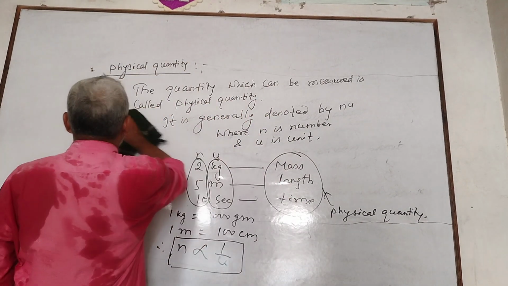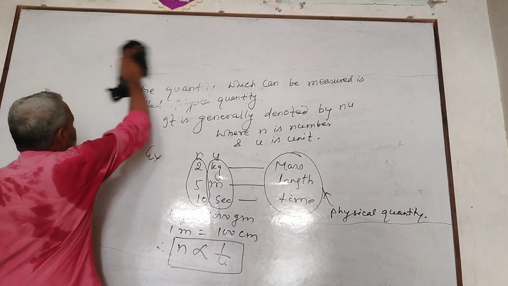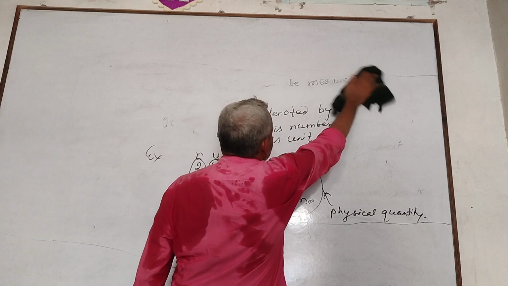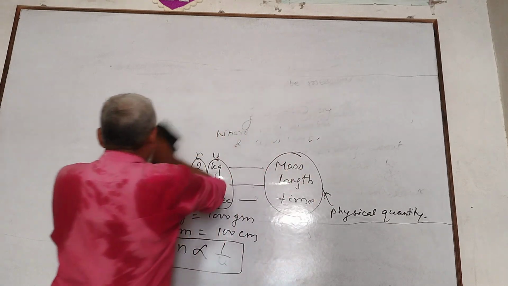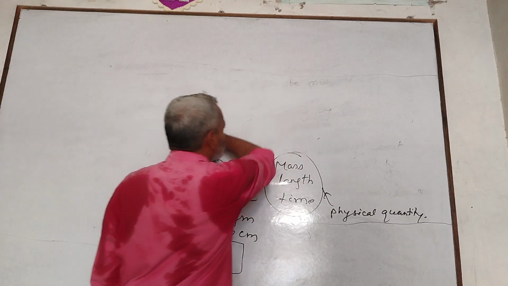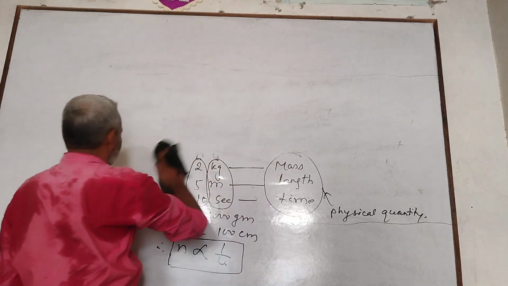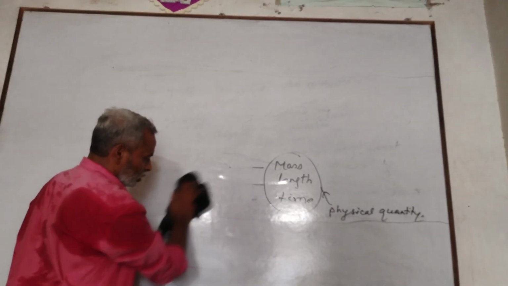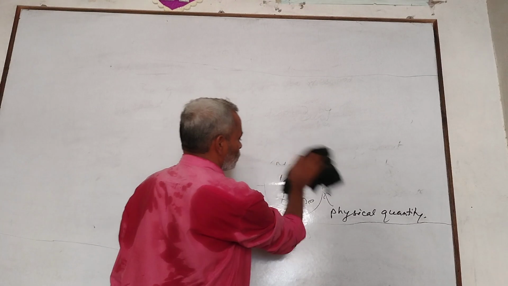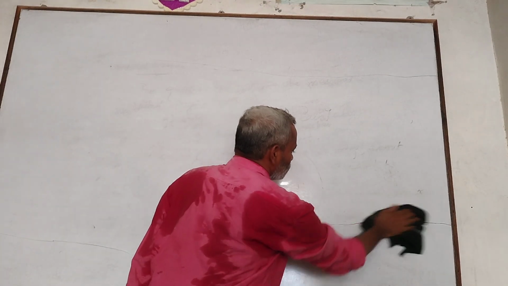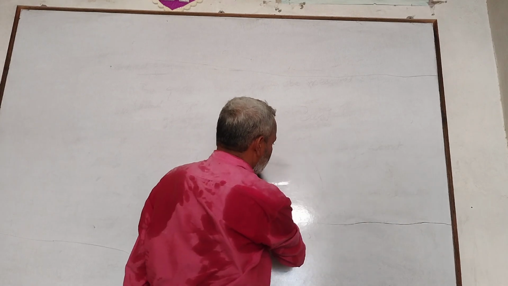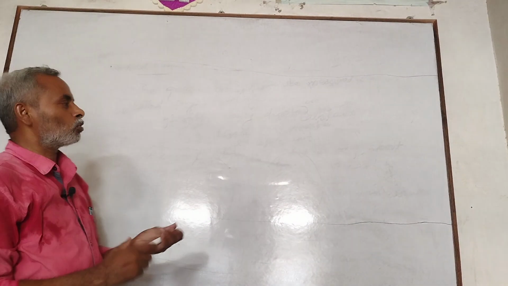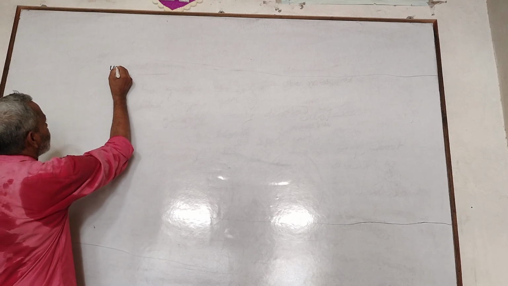What is a unit? Now, the term unit. Unit is the necessary factor by which we know about that quantity. It gives the information about the quantity. It acts like a gate in a house.